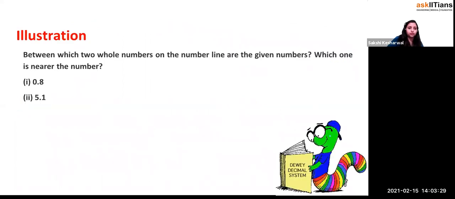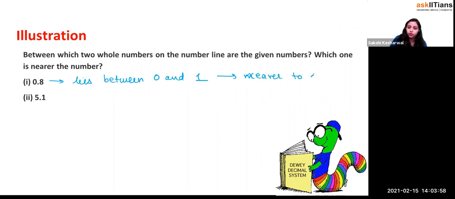Now let's do the questions. Between which two whole numbers on the number line are the given numbers, and which one is nearer? So 0.8 lies between what, beta? It lies between 0 and 1, right or not? Yes. It is nearer to 1, right?